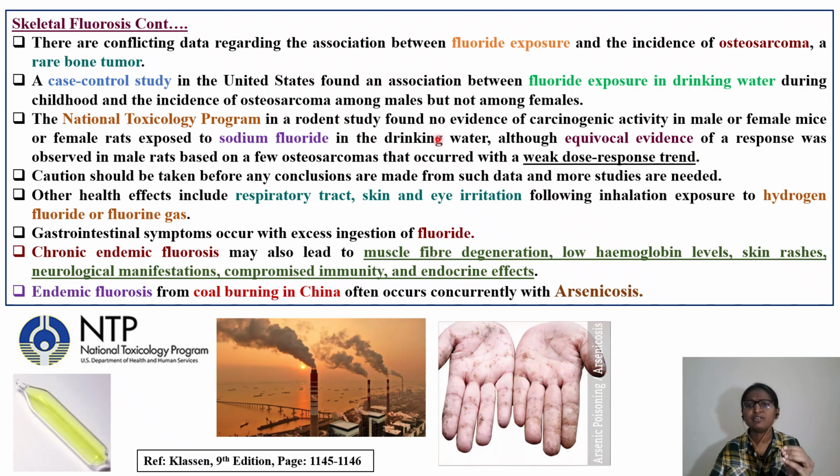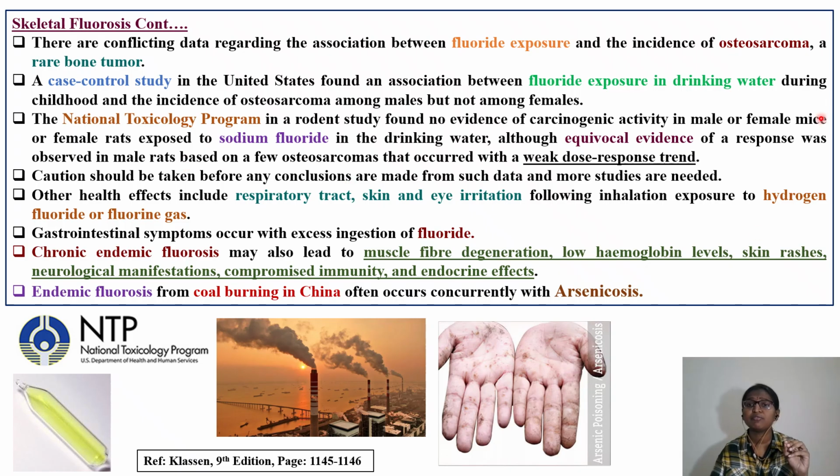In a rodent study, they found no evidence of carcinogenicity in male and female mice as well as female rats exposed to sodium fluoride in the drinking water, although they found equivocal evidence in the case of male rats. So with sodium fluoride exposure in the NTP study, they didn't find it in male and female mice as well as female rats, but in male rats they found a few osteosarcomas.